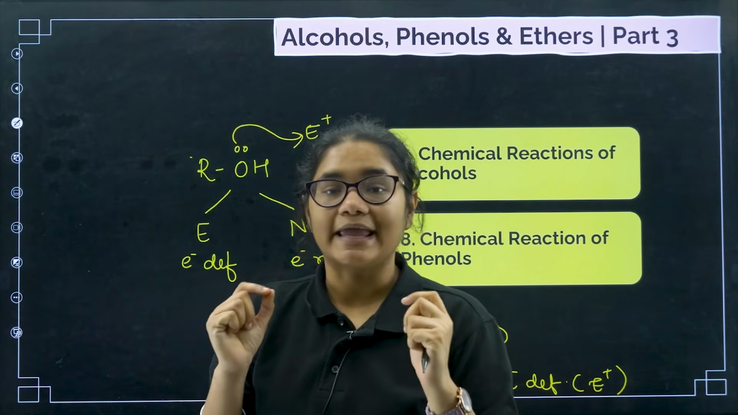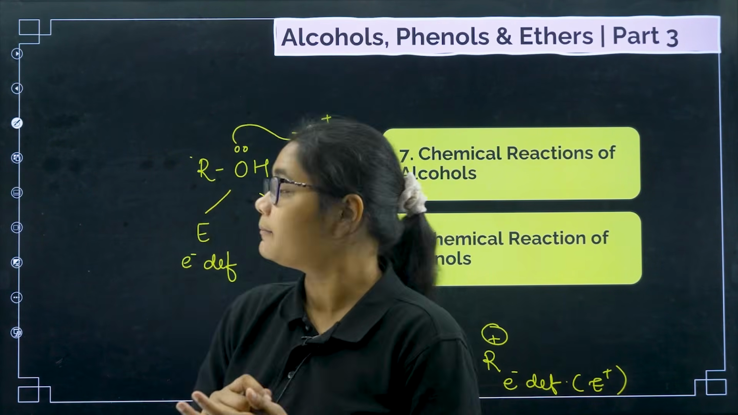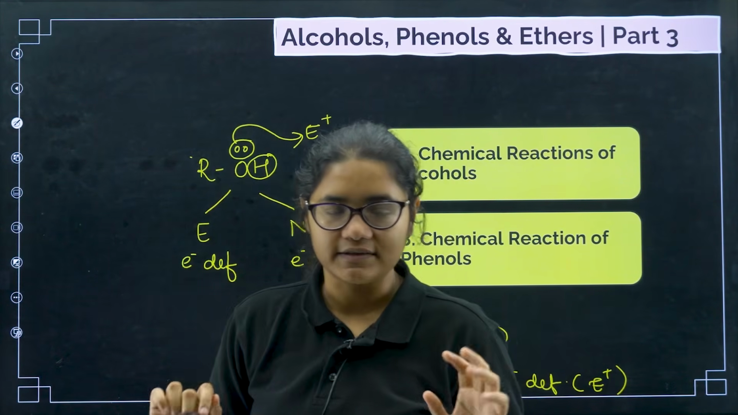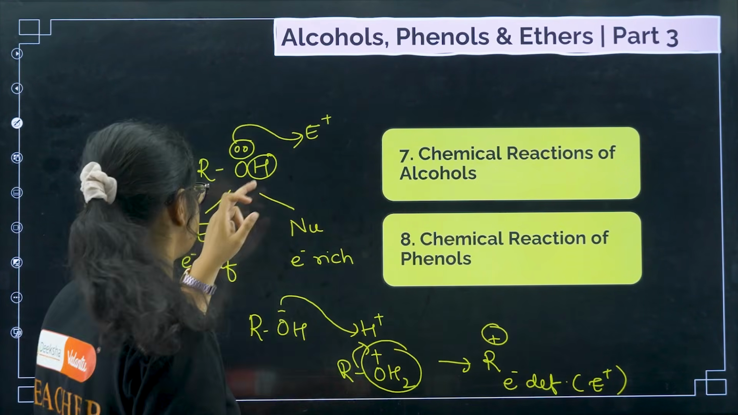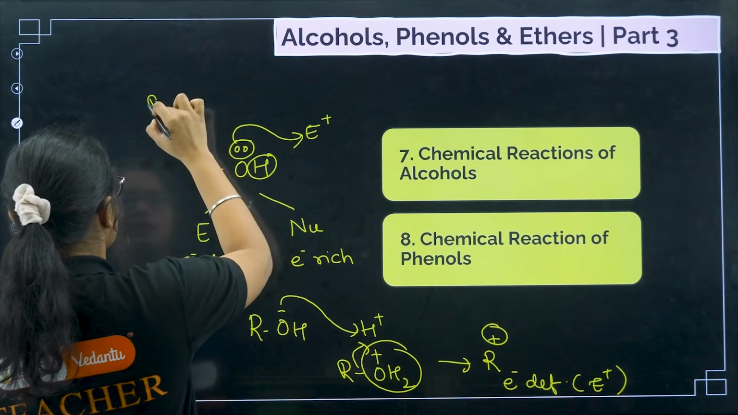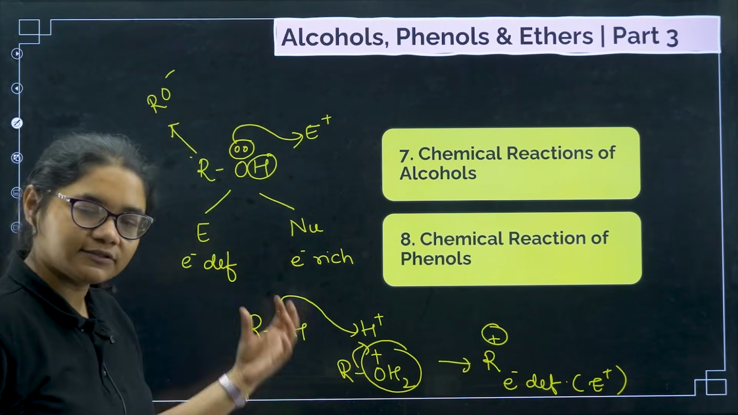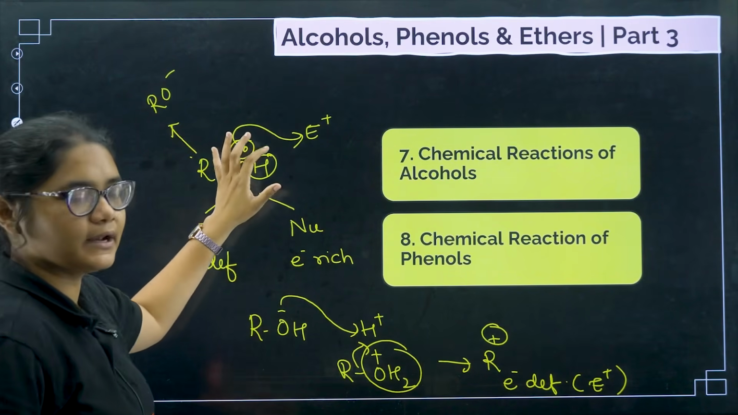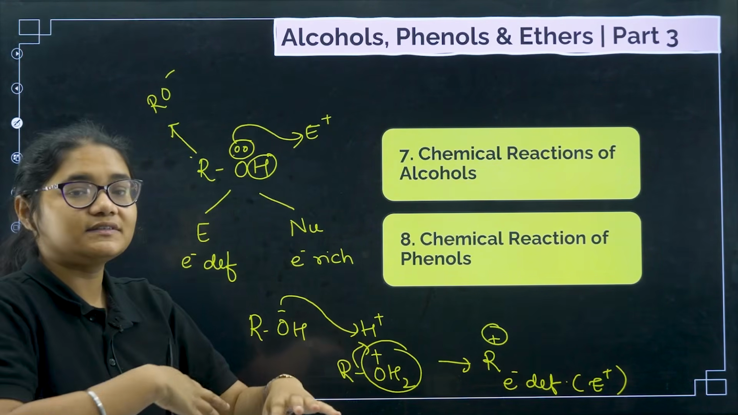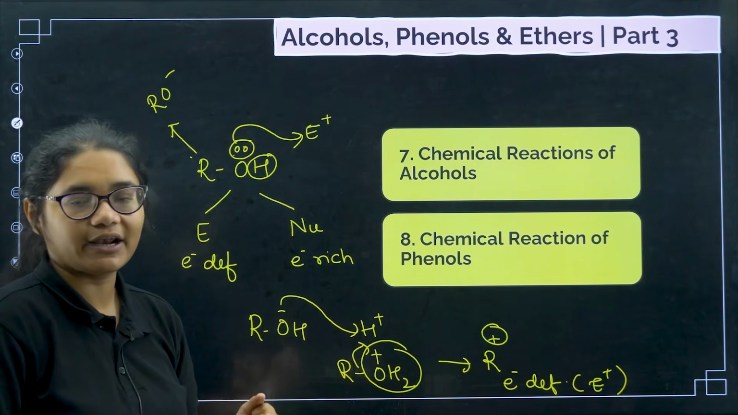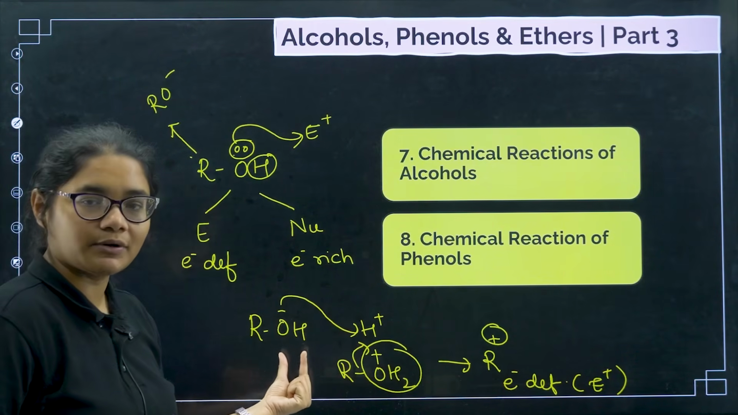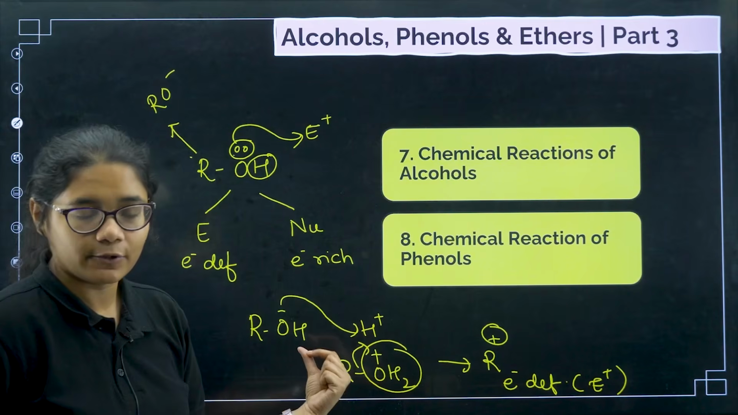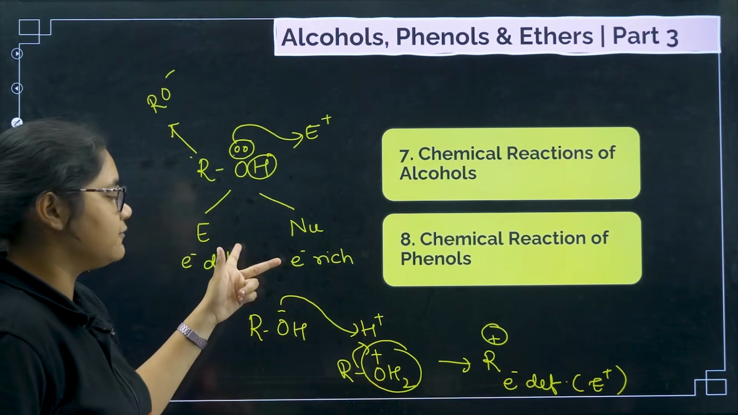So what is the conclusion? ROH can behave as a nucleophile by using its lone pair, or by donating its H plus. Suppose H plus is taken from this ROH, so what will it form? RO minus. This is also a nucleophile. And if it finds some H plus somewhere, immediately water will form, water will go out, and this one will become an electrophile.